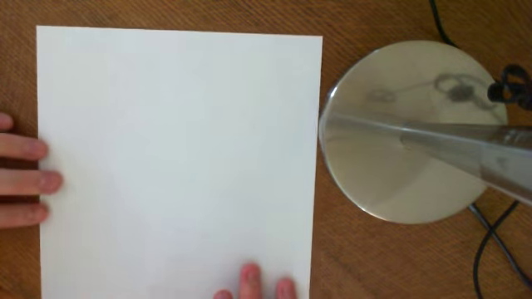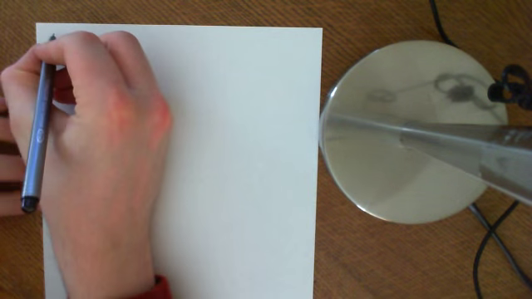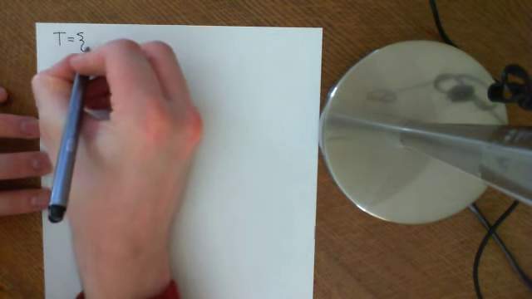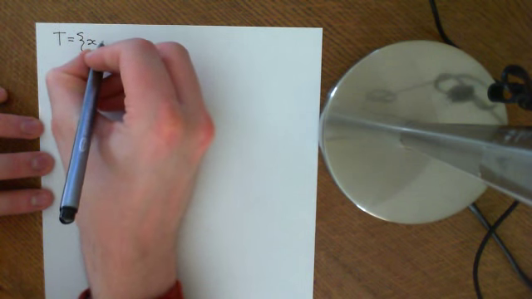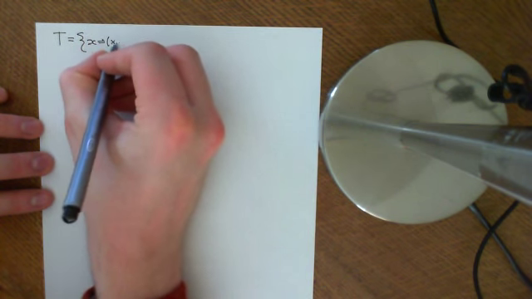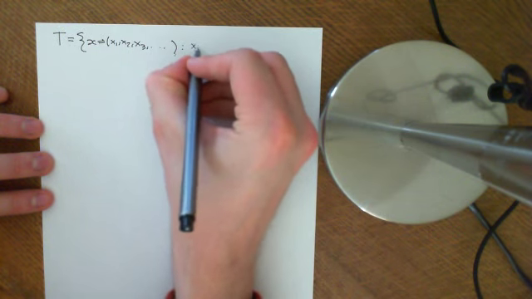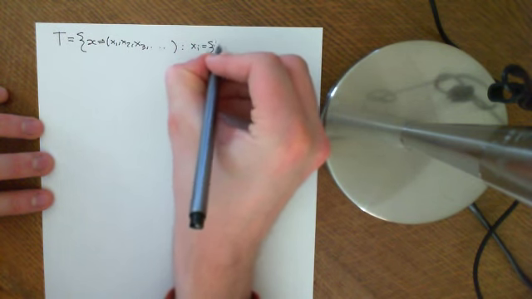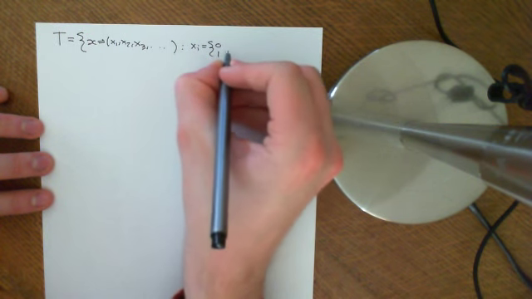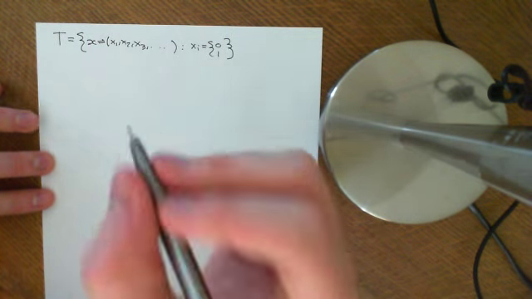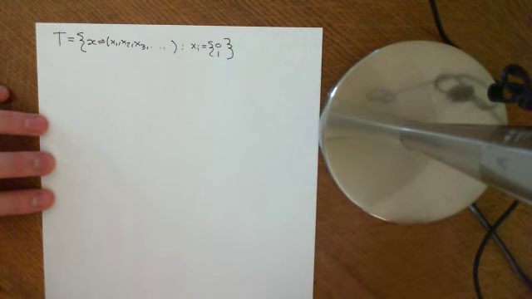Okay, so this is the subset of L-infinity we're going to consider. We're going to consider all sequences. Let's call this set T. This is going to be the set of all sequences X, so let's say X is equal to X1, X2, X3, etc. But the terms have a very specific bound on them. The Xi's can only be equal to either 0 or 1. That's the condition on them. So it's basically all sequences which are made up of infinite sequences of zeros or ones.